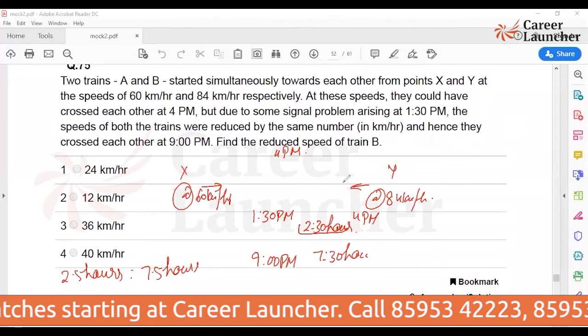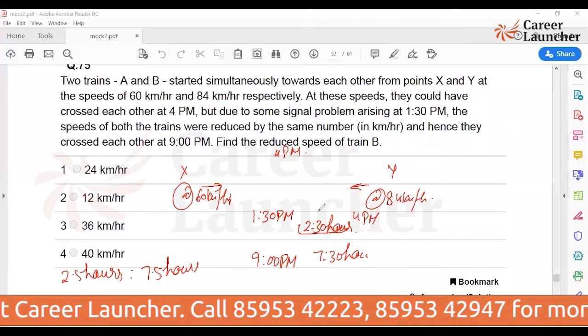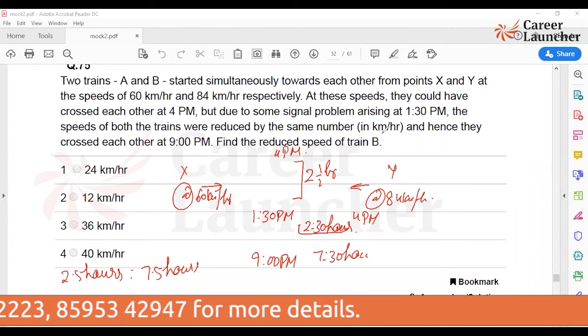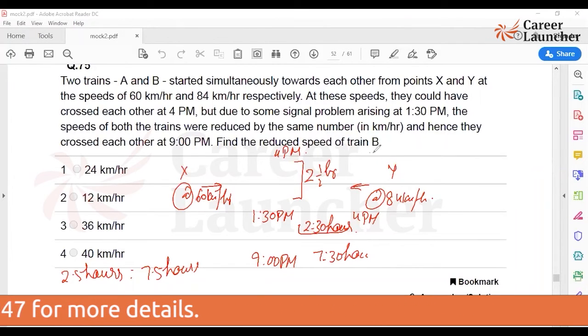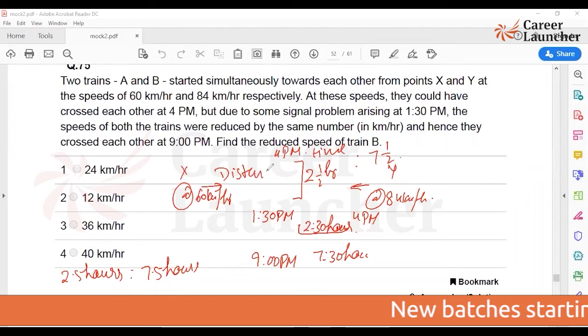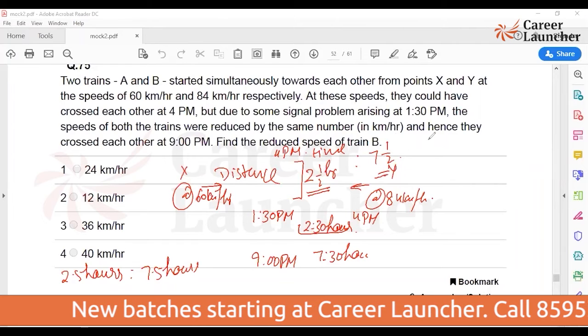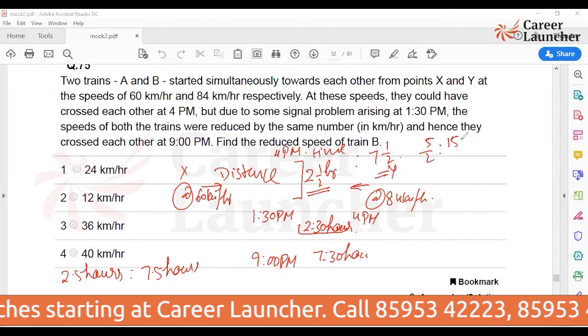So the time that it was supposed to take from 1:30 to 4 p.m. was 2.5 hours. But it reaches at 9 p.m. So it is going to take 5 hours more, which is 7.5 hours. So I know the ratio of the time taken, and what is constant here is the distance. The distance which was supposed to be traveled earlier in 2.5 hours is going to take 7.5 hours. That is 5 by 2 hours earlier. Now it is 15 by 2 hours.